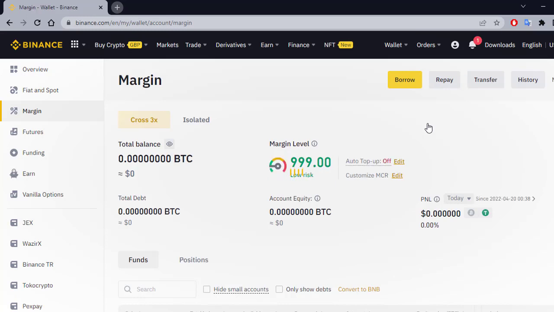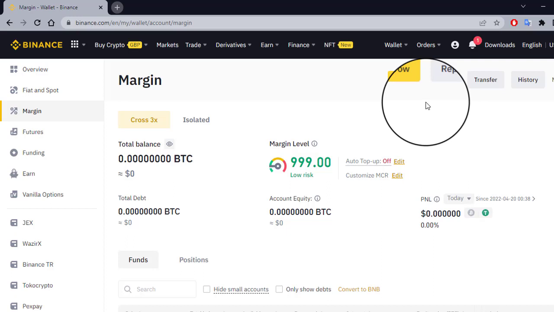Here you can see there is a cross 3x, there is isolate, and on the top right there is borrow, repay, transfer, history. And as I'm using a dummy account for you to understand how you can do things on Binance, I'm using my dummy account for you guys. What is margin level, what is risk, I will tell you later. What is isolate, what is 3x.